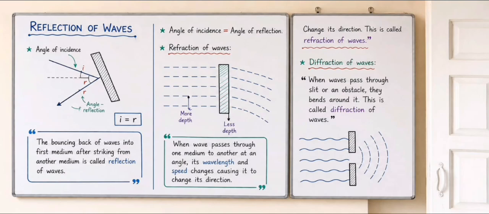So, to quickly revise everything, reflection is the bouncing back of waves from a surface, refraction is the bending of waves due to a change in speed when entering a new medium, and diffraction is the spreading or bending of waves around obstacles or through narrow openings. Once you understand these three concepts and the diagrams, you'll find this topic very easy and be well prepared for both school exams and competitive exams.